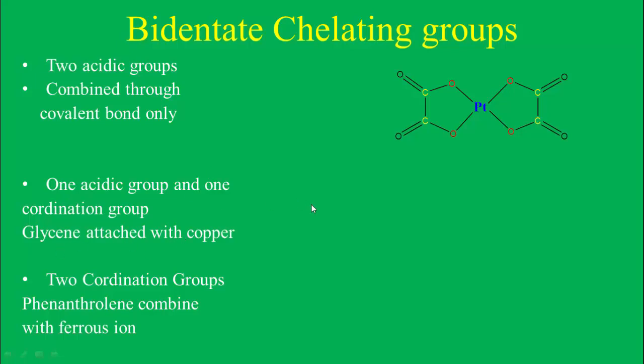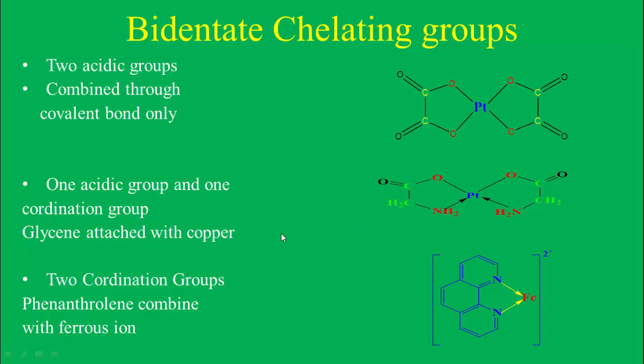An example is glycine. Glycine can form covalent bonds with the help of the oxygen donor atoms and coordinate bonds with the NH2 donor atoms. Therefore, such bidentate chelating groups are known as one acidic and one coordinate bond forming bidentate chelating groups. Then the third example is the two coordinate bond forming group.